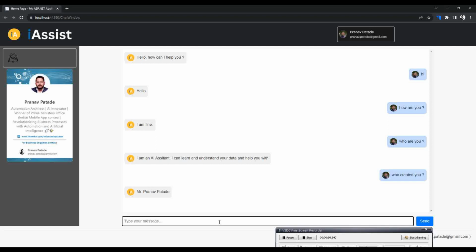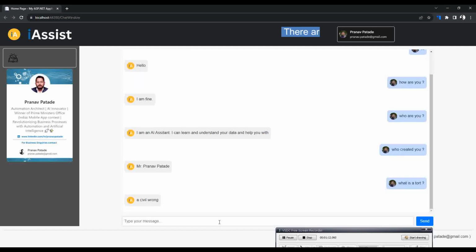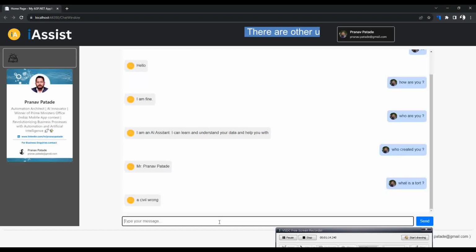I have also trained it on legal data, so I'll also be asking some legal questions out of the Indian Penal Code and Indian Evidence Act or any other legal terminologies. So what is a tort? Some of my friends from the legal fraternity would understand these answers and relate to it. It's just a civil wrong.